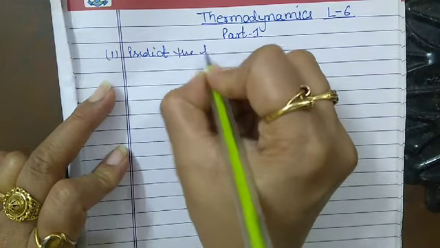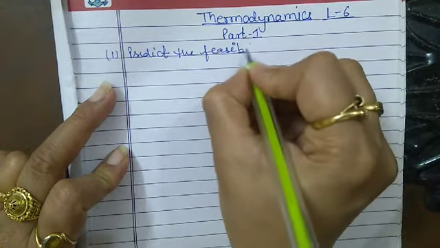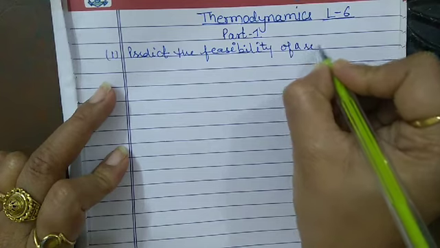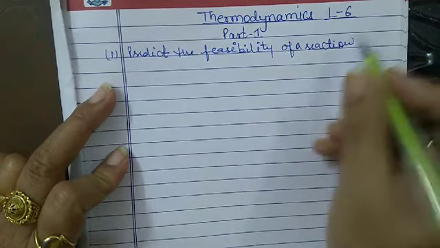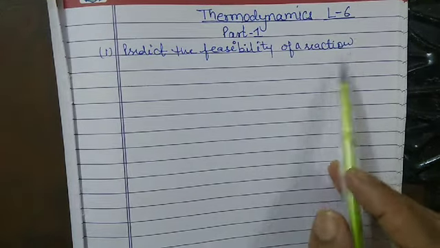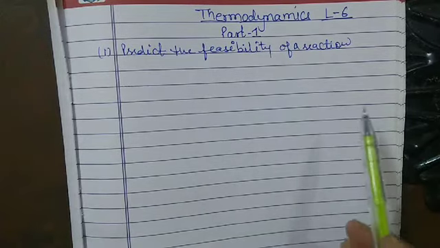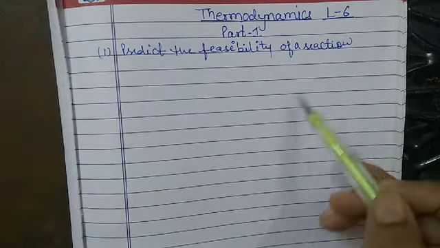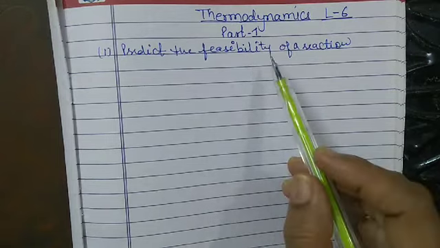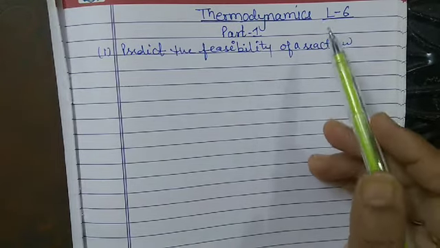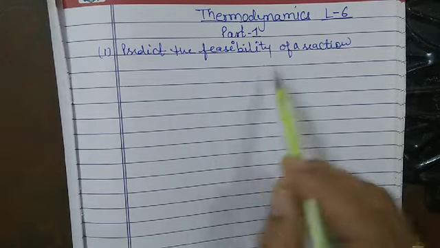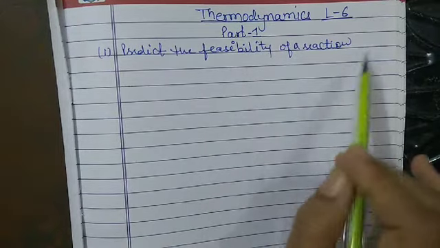predict the feasibility of a reaction. It is very important. Now, what is the meaning of feasibility? That is whether a certain reaction is possible under given conditions of temperature and pressure or not. That term is known as the feasibility of a reaction.